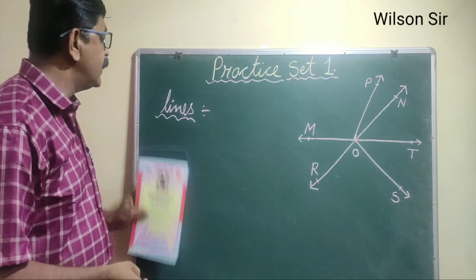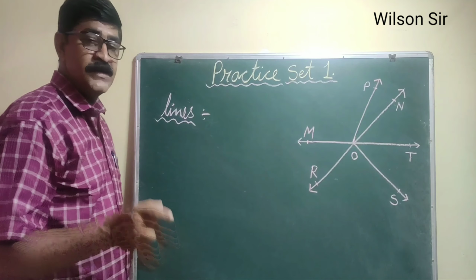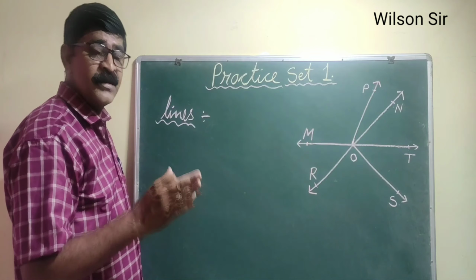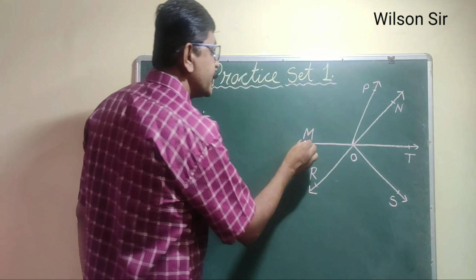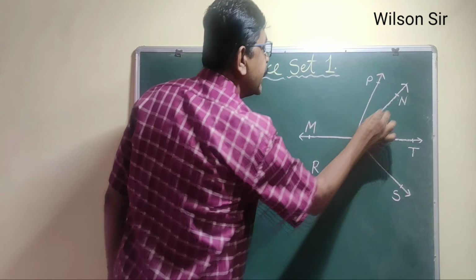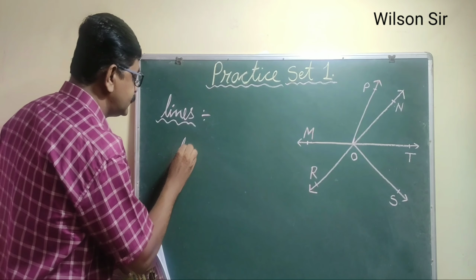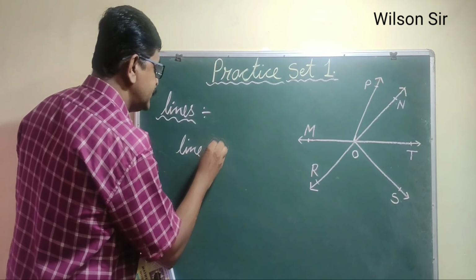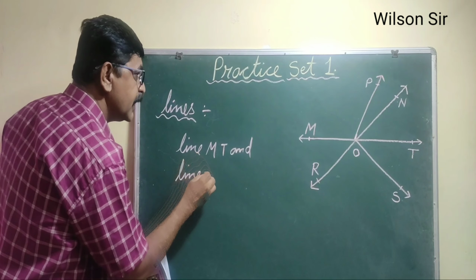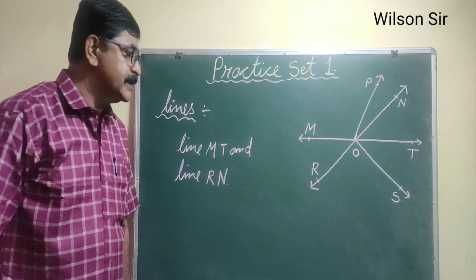Now we have to find lines in this given figure. What do you understand by lines? A line has 2 arrowheads. In this figure it should be a straight line having 2 arrowheads. So this is a straight line having 2 arrowheads, and this is also a straight line having 2 arrowheads. So in this figure we have 2 lines. What are they? Line MT and line RN. So these are the 2 lines in this given figure.